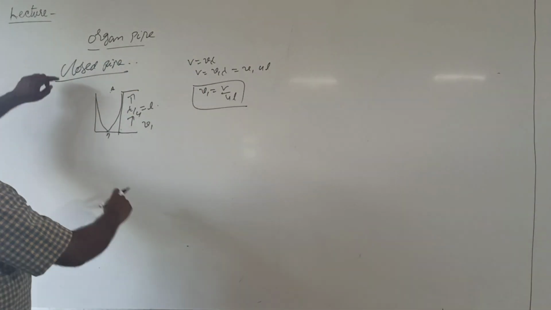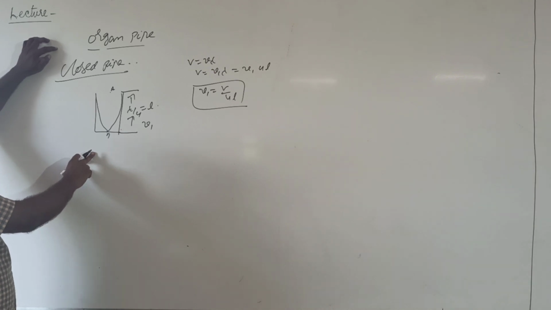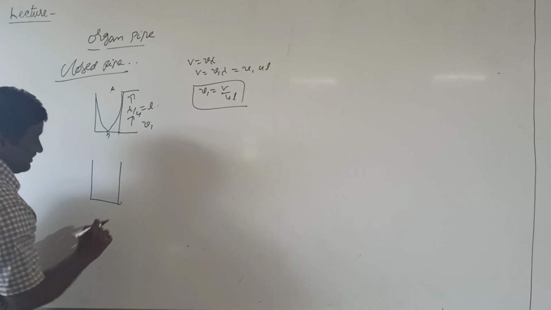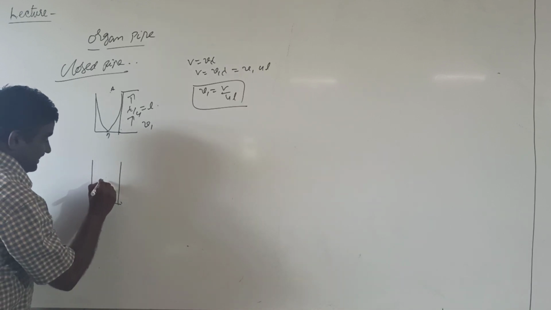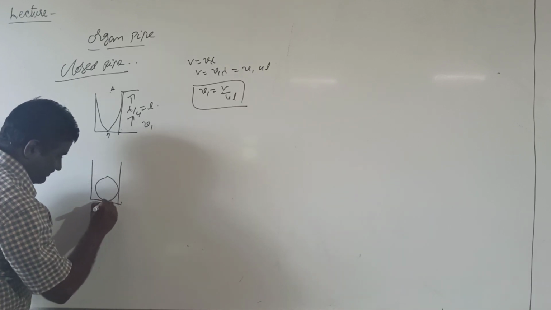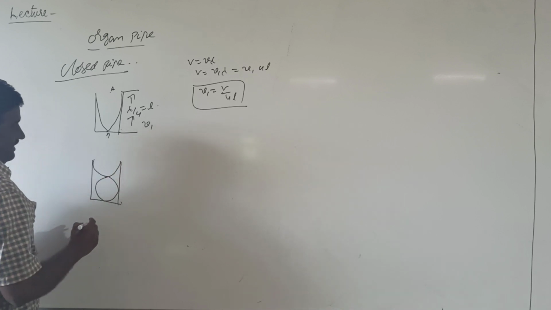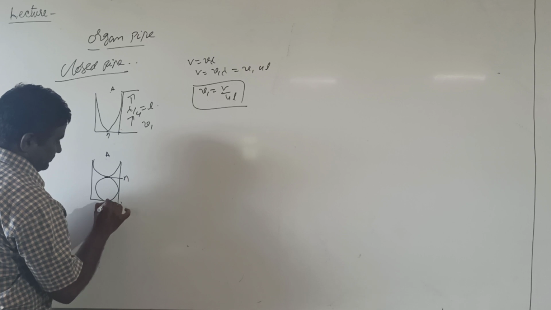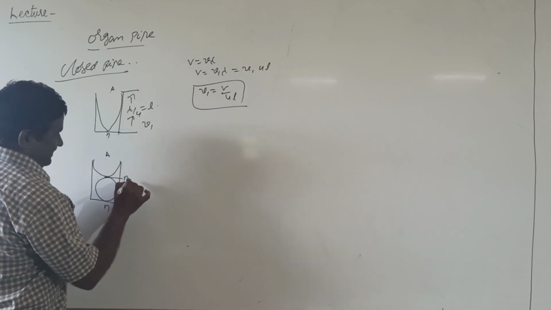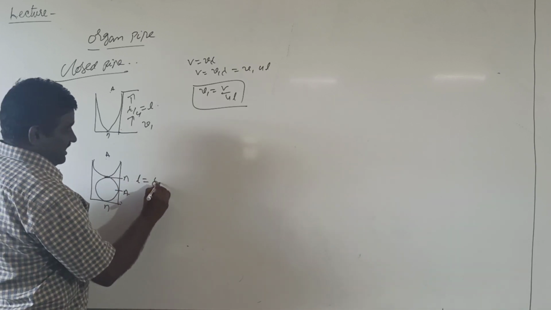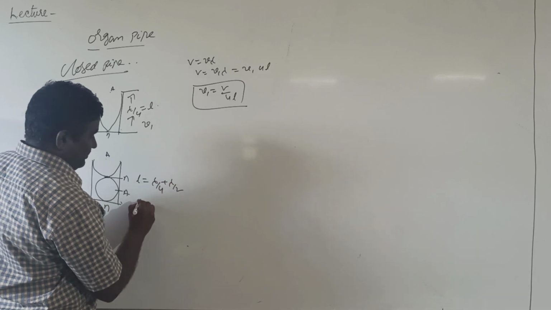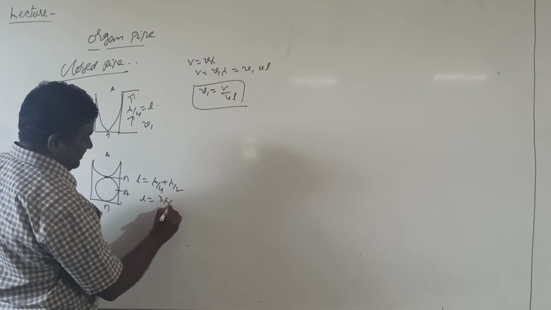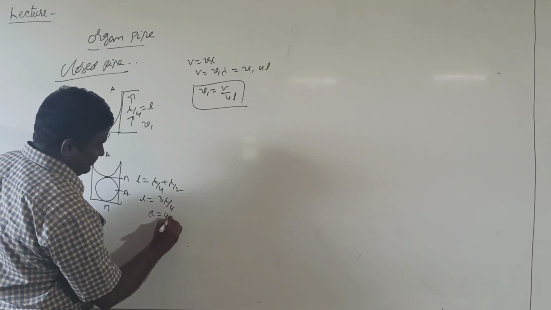If the closed pipe vibrates with the second harmonic, the formation of standing waves is as shown in the diagram. In this case, it is antinode, it is node, it is node, it is antinode. In that case, the length of the pipe equals lambda by 4 plus lambda by 2. In this case, the length of the pipe equals 3 lambda by 4. Then lambda equal to 4L by 3.